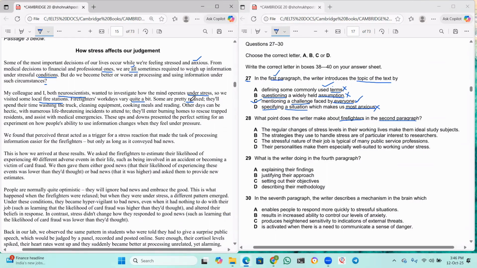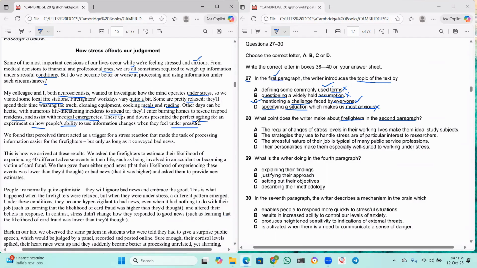Some are pretty relaxed. They'll spend their time washing the truck, cleaning equipment, cooking meals, and reading. Other days can be hectic with numerous life-threatening incidents to attend. They'll enter burning homes to rescue trapped residents and assist with medical emergencies. These ups and downs presented the perfect setting for an experiment on how people's ability to use information changes when they feel under pressure.